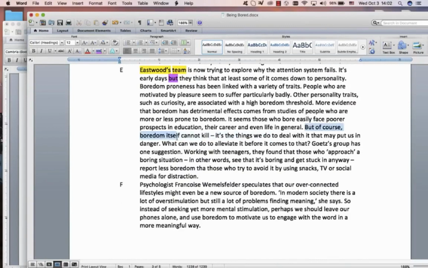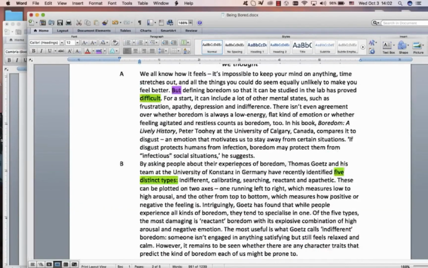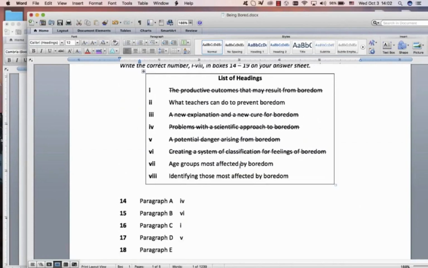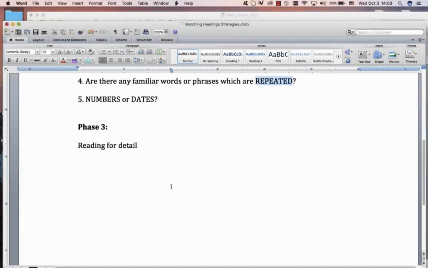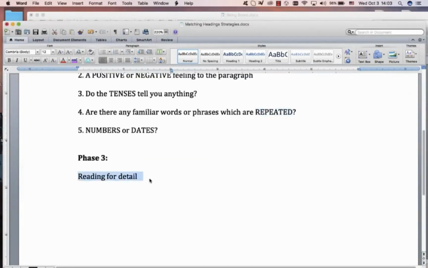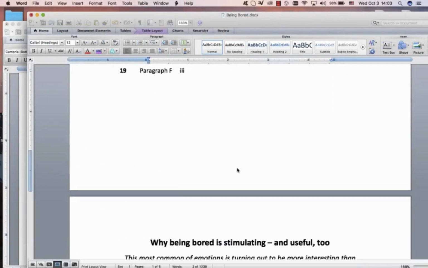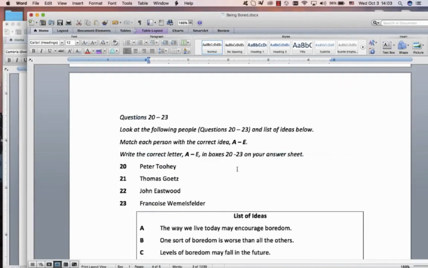What else do we see? But of course, cannot kill. What can we do to alleviate it? One suggestion. What is the suggestion? Approach a boring situation. So there's something about teenagers. I saw something about young people, maybe age groups. So now you can sort of see, I don't really see anything there. The summary helped us a little bit, but we're at the end now, so we might as well just go into this paragraph and read for detail. We've got the other ones, just read the last one for detail. And we get a little bit of help from the summary.